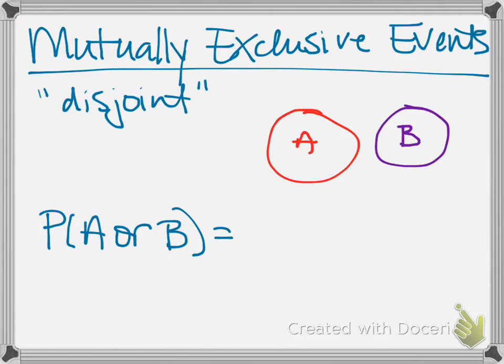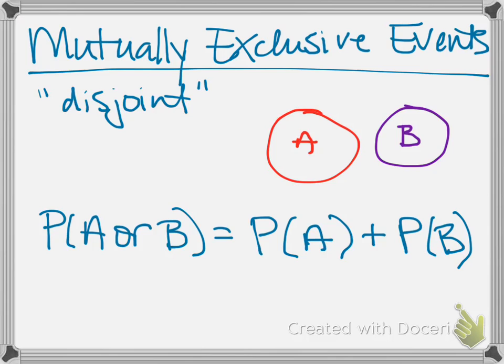So then there's actually a little relationship between two mutually exclusive events. And because they never happen at the same time, we can say that the probability that event A or event B happens is going to be the sum of the probability of A plus the probability of B. A quick example would be tossing a coin. We'll call event A flipping heads, and we'll call event B flipping tails. Because of the way flipping a coin works, there's absolutely no way that both of those events can happen at the same time. You can't get both heads and tails.